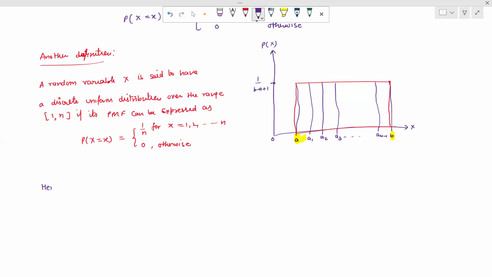Here n is known as the parameter for the uniform distribution, and this n lies in the set of positive integers.